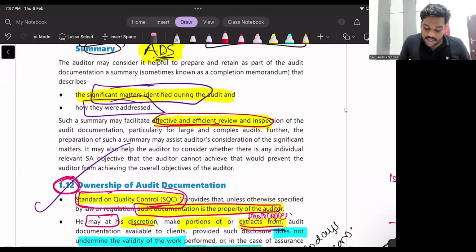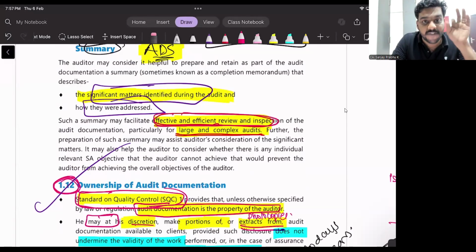Second one, it is normally useful for large and complex audits. So what is the first advantage? It facilitates effective and efficient review. What is the second point?